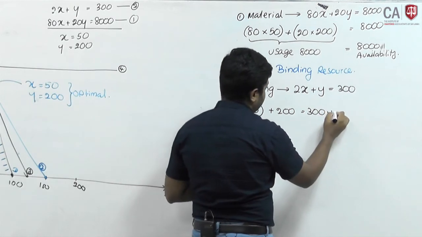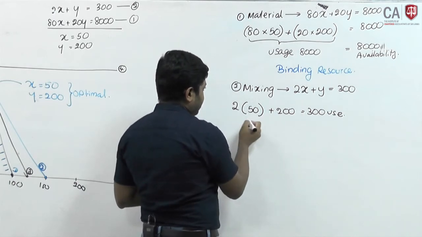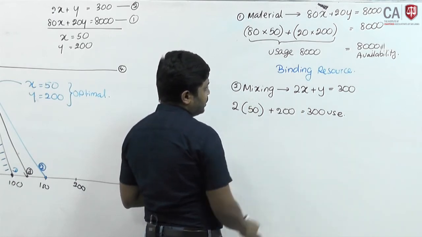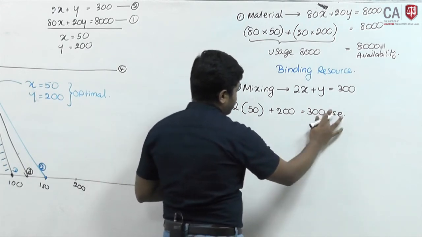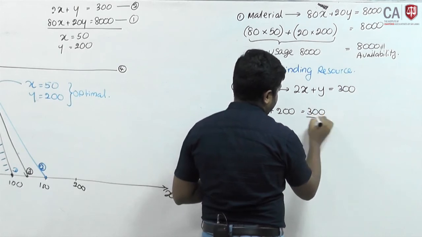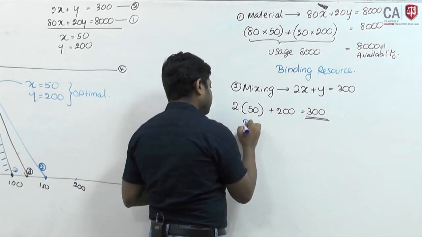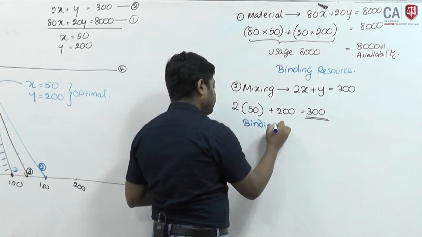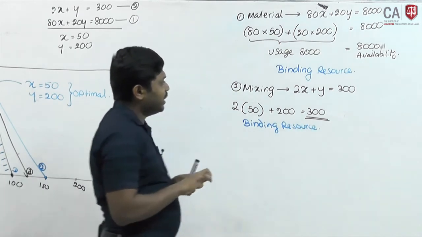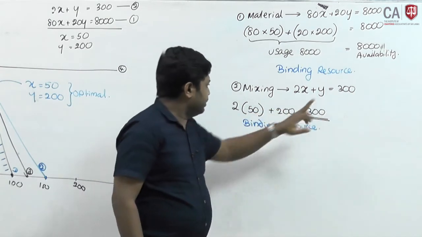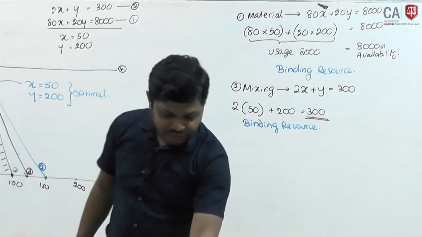This is the usage. Usage equal to availability. If you deduct the usage from the availability, usage is 300. Therefore, this is also a binding resource. That means the resource is fully utilized. Available 300, utilization also 300.